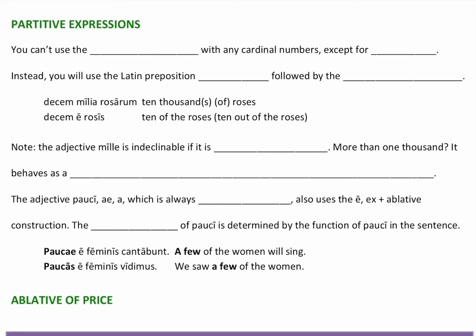Okay. Last year, you learned how to use the partitive genitive to express a part of the whole. So if I said I ate part of the watermelon, of the watermelon would be written in the genitive case. So part of the whole. You can do the same thing in Latin with ordinal numbers. And remember what an ordinal number is? It has to do with order. So first, second, third. If I said primus multorum, I've got the genitive right here. So primus is first. So it literally is the first of many.